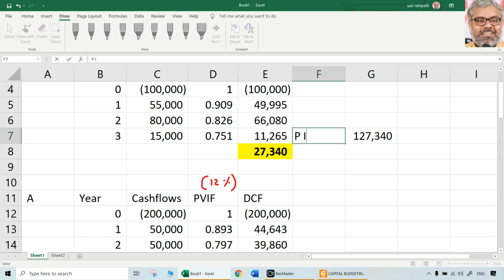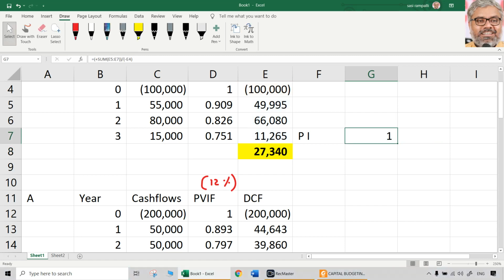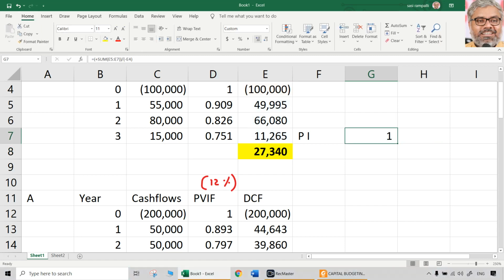PI, profitability index, desirability factor, present value index, whatever we can call it. Simply what we have to take is the present value of cash inflows divided by the initial investment. In this case, 1 lakh, that will be this profitability index. That's all. So in this case, it can be called as 1.273.